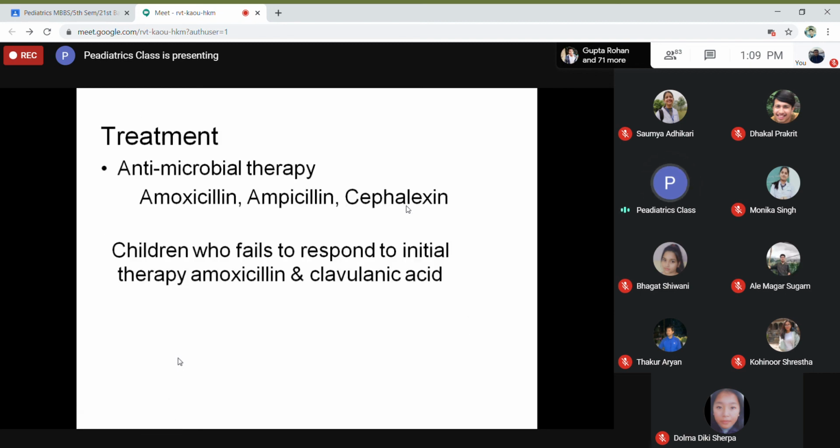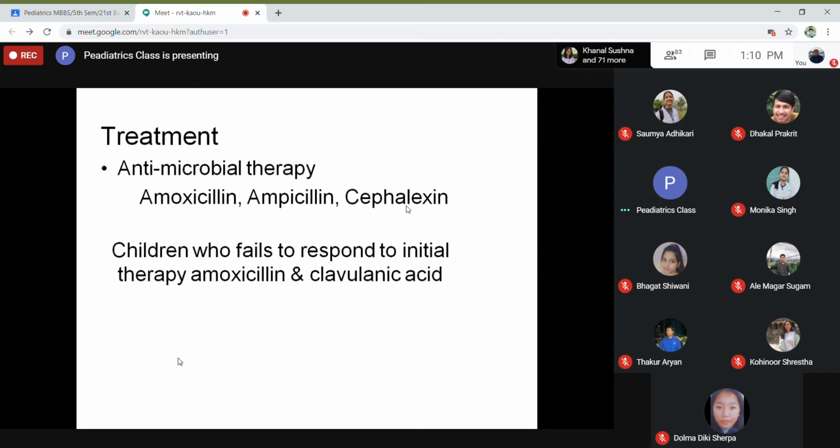Treatment-wise, because mostly it is bacterial in origin, you can treat with amoxicillin, ampicillin or cephalexin. Amoxicillin 40 to 45 mg per kg per day in 3 divided doses for 7 to 10 days. Ampicillin 50 to 100 mg per kg per day in 4 divided doses for 7 to 10 days. Cephalexin around 35 to 40 mg per kg per day in 4 divided doses for 7 to 10 days. Children who fail to respond to initial therapy with plain amoxicillin, you can add clavulanic acid.